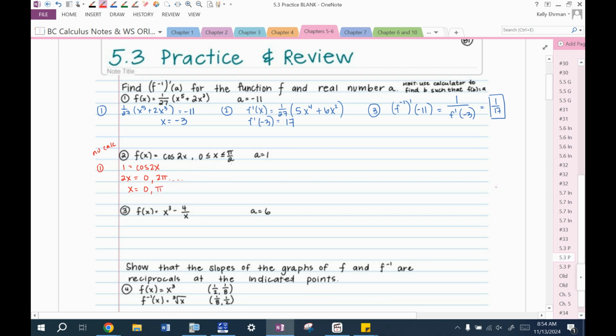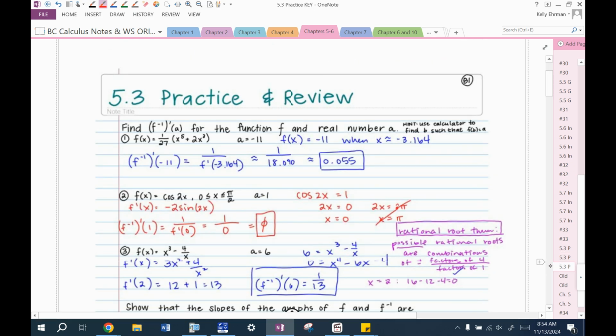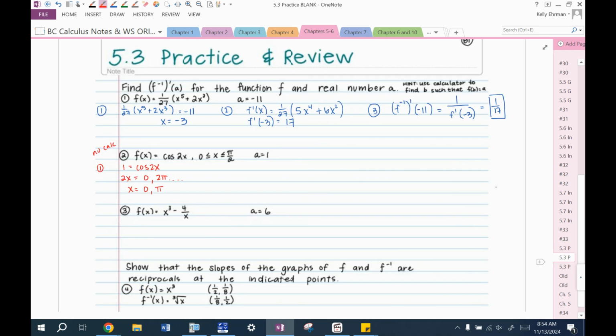We're only looking for answers between 0 and pi over 2. So what's happening there? 0 and pi. Oh, duh. We're allowed to use 0. Sorry, I was thinking open interval. Okay, so pi is out, but 0 is good.